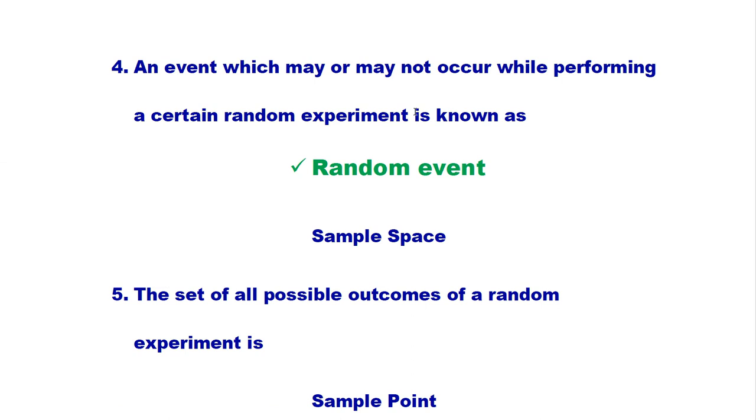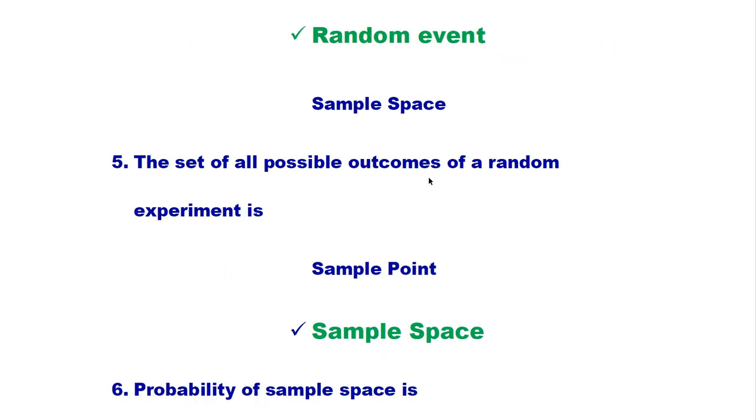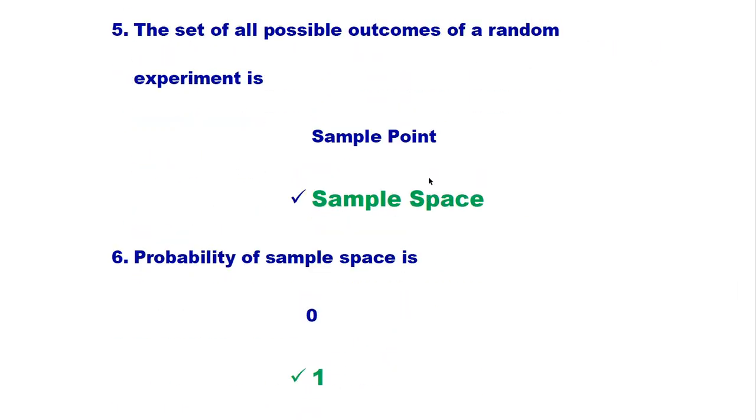Number 4. An event which may or may not occur while performing a certain random experiment is known as: random event or sample space. Right answer is random event. The set of all possible outcomes of a random experiment is: sample point or sample space. Right answer is sample space.